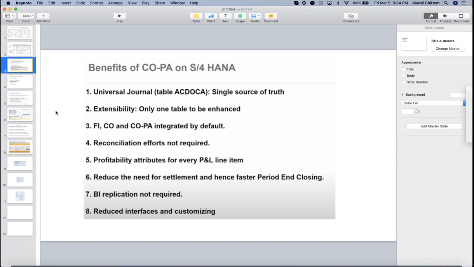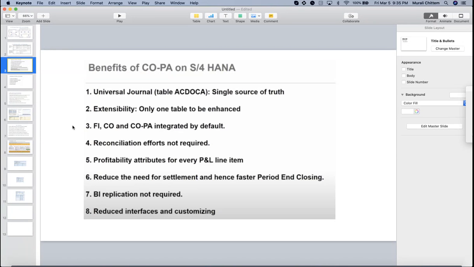FI, CO, and COPA are integrated by default because of the single source of truth, and all the reports' data will be extracted from ACDOCA. This is integrated by default. There is no reconciliation effort required because it's fully integrated. Because of profitability attributes, whenever we use any cost object, all the P&L line items will get the profitability segment by default. Reduce the need of settlement and hence faster period closing. As we discussed before, because of the attributed profitability segment, you need not wait till month-end settlement. You can execute the report there.